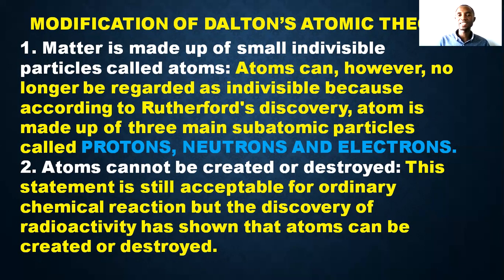In our last video, we talked about the proton, neutron, and electron in the issue of mass number and atomic number. Inside the atom, we have the nucleus. In that nucleus, we have protons and neutrons, and in the shell, we have electrons. So it's no longer indivisible. Dalton said that the atom is the smallest indivisible particle. Of course, inside it, we have subatomic particles. So that is the modification that was made there.